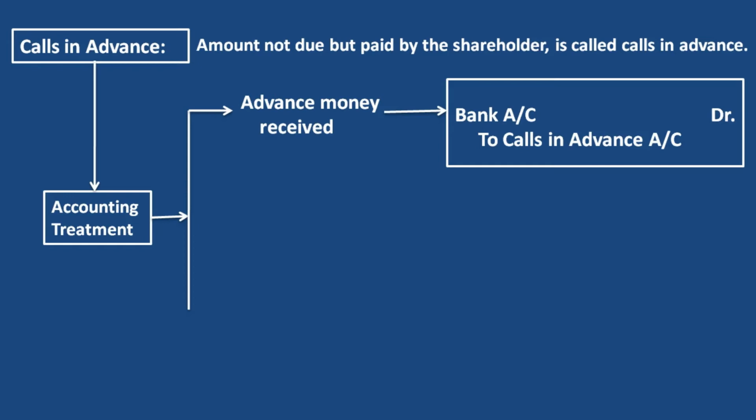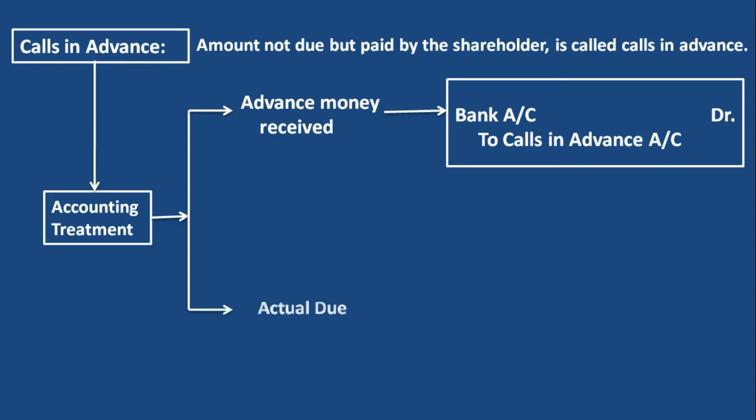So according to the rule of real account, what comes in is debited, that's why I debit bank account. And calls in advance means it's a group of shareholders who give some advance; being a giver, it becomes credit. That's why bank account debit to calls in advance account.